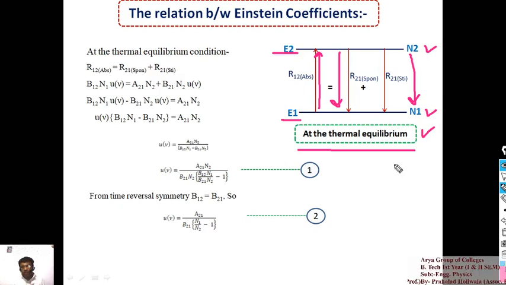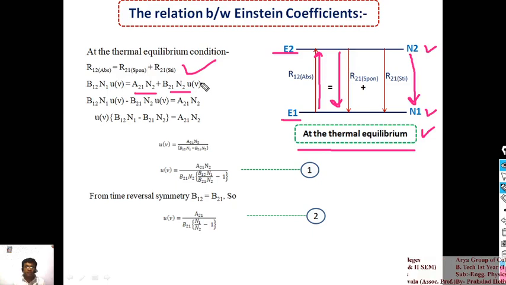So if you take the thermal equilibrium condition, then you can write R12 is equal to R21 spontaneous plus R21 stimulated. And now from the first, second and third equations of the absorption, we have B12 N1 rho is equal to A21 N2 plus B21 N2 rho. And here I am transferring that equation from here to here.